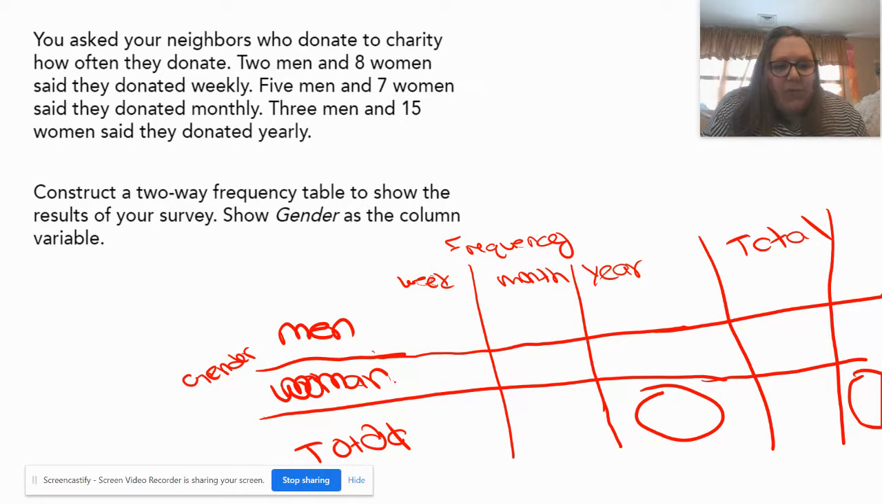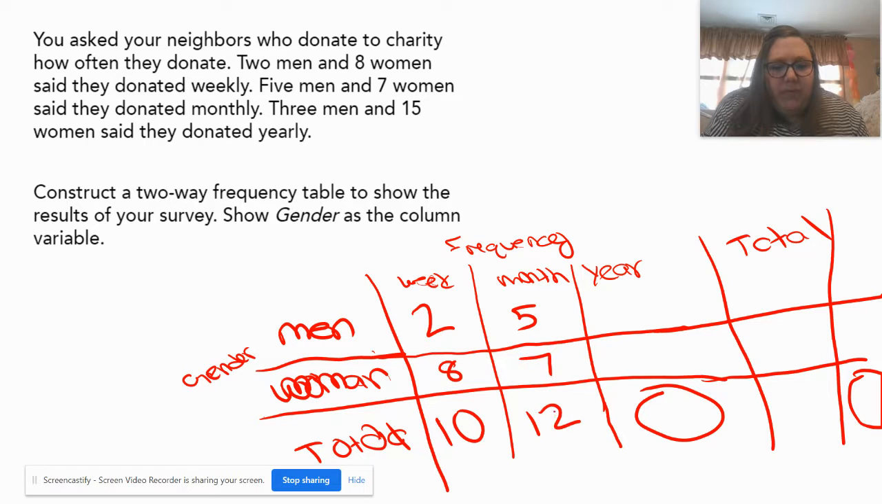So now, 2 men and 8 women said they donated weekly. So I'm going to put under the week column 2 for men and 8 for women, and that's a total of 10 who donated weekly. 5 men and 7 women said they donated monthly. So 5 and 7, that makes 12. And then 3 men and 15 women said they donated yearly, which is 18. Again, ignore that circle. That was supposed to be our total. So that is so far, but we still need to do our totals.